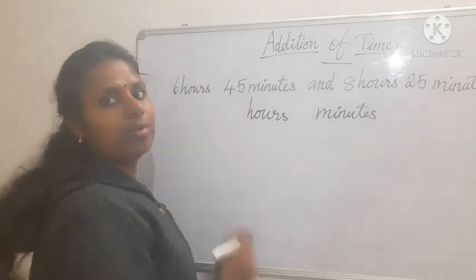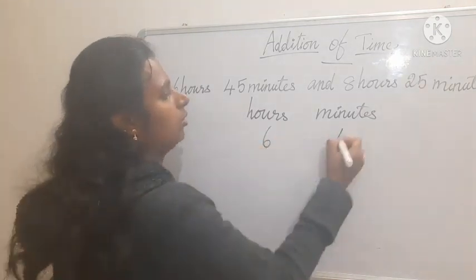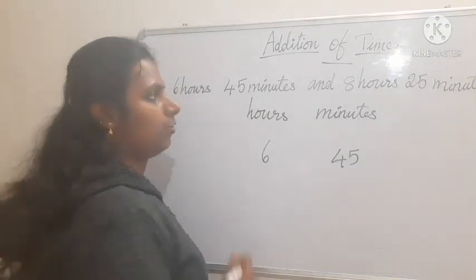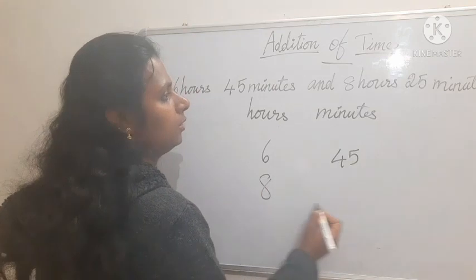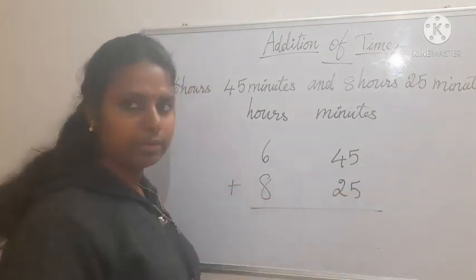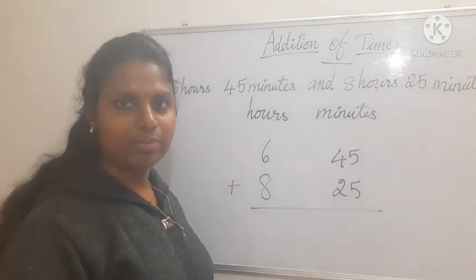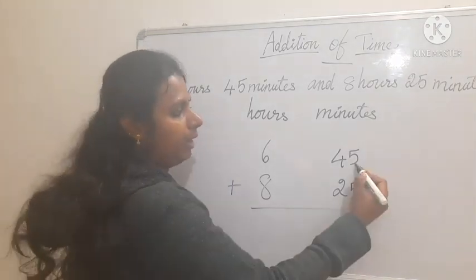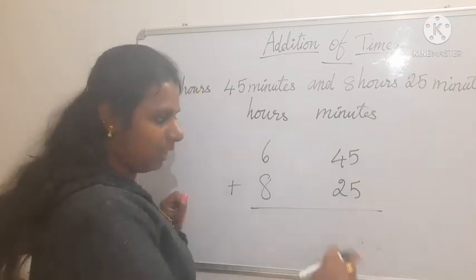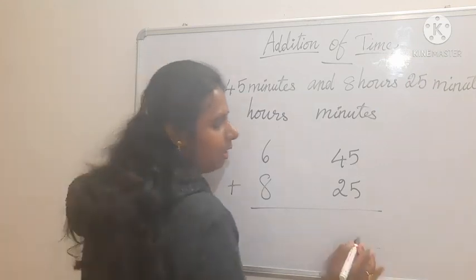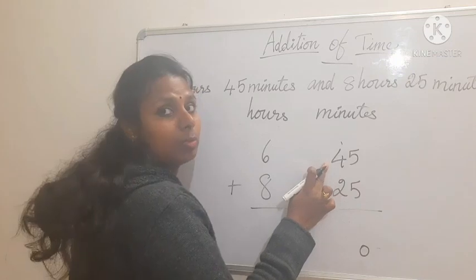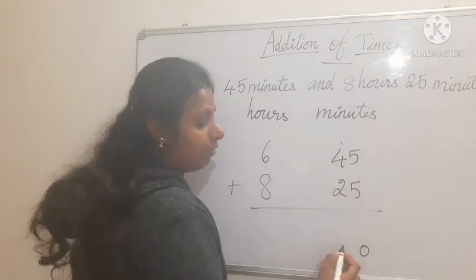Okay. So shall we write the number? 6 hours 45 minutes. So 6:45. Finished? 6 hours 45 minutes. Then 8 hours 25 minutes. So I am going to add this. Okay, shall we add? 5 plus 5, 10. So let me add and see first. Then I will write the final answer here. So I am writing down here 10, 0, 1 carry. 4 plus 1, 5. 5 plus 2, 7.